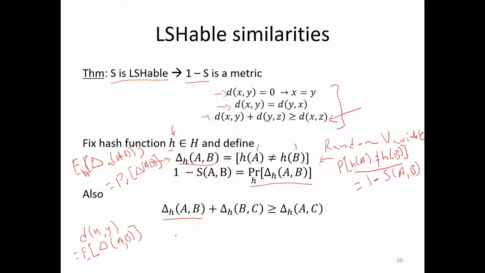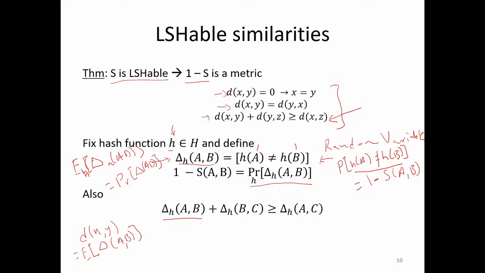The thing that we have to really show is that distance also obeys triangle inequality. In order to show that, we show that this delta obeys triangle inequality, and then we can just take expectation on both sides and be done with it.